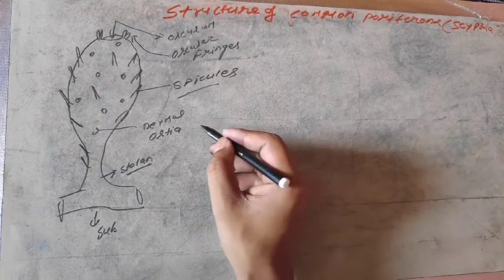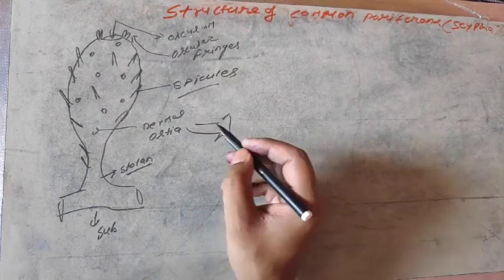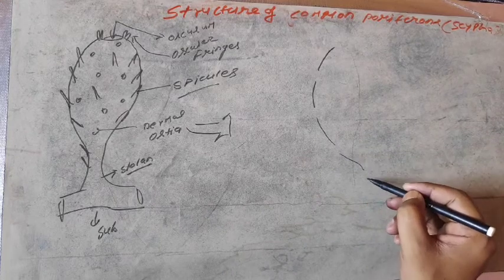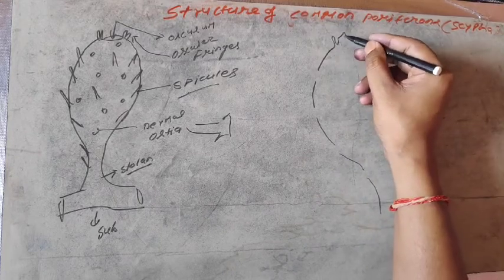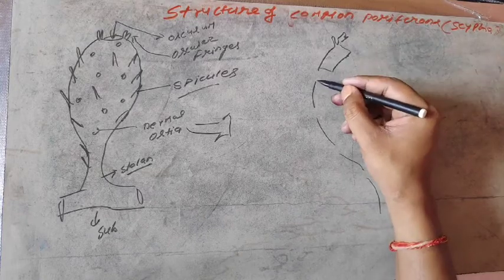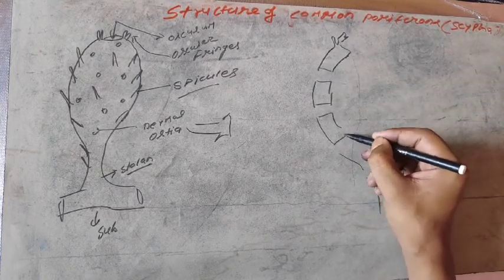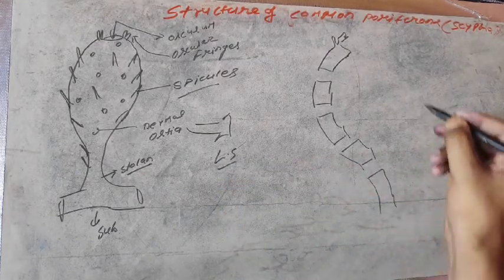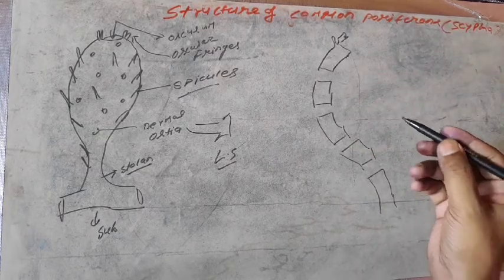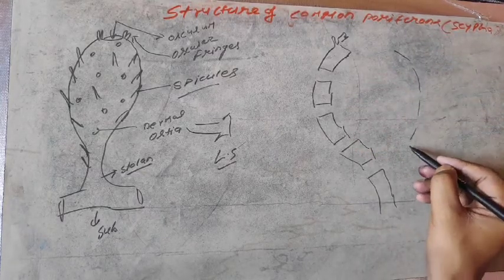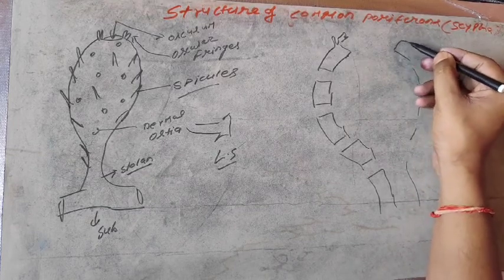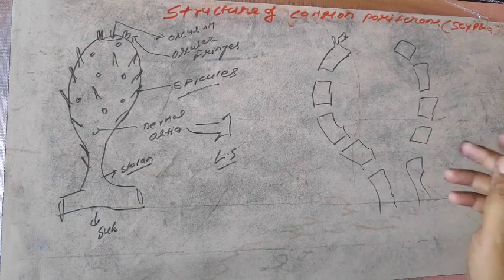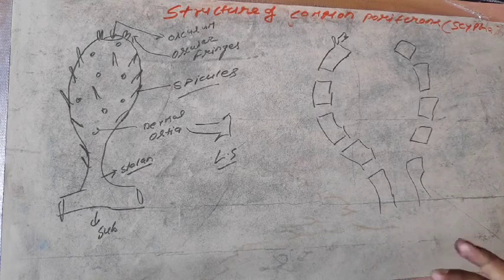Now back to the internal parts. When you make the LS, very big structures can be seen inside, big holes inside the body of the common sponge. Listen carefully, this one is the dermal layer, which can be seen when you make the TS or LS. The other side will also be similar, but there is no need to draw it because it is available in the lecture notes and in other diagrammatic representations.